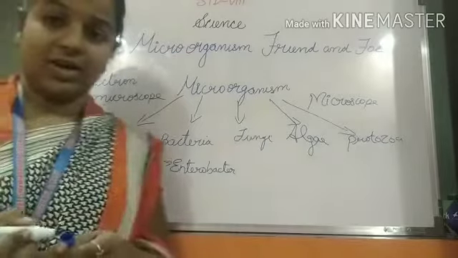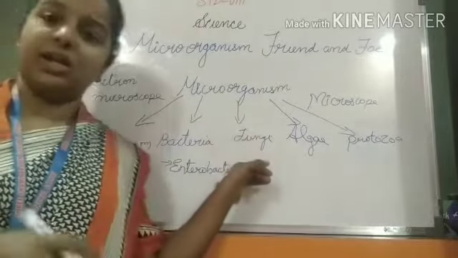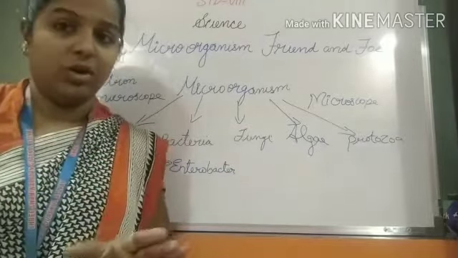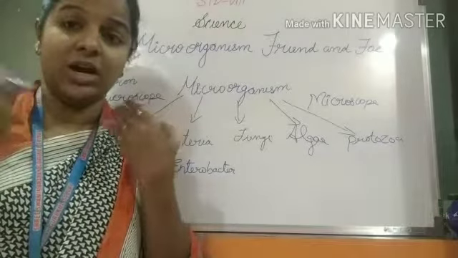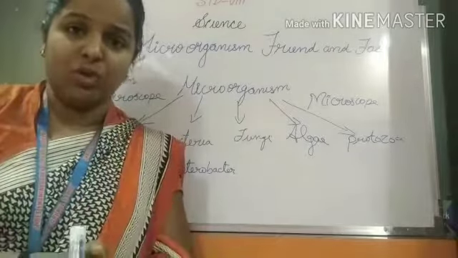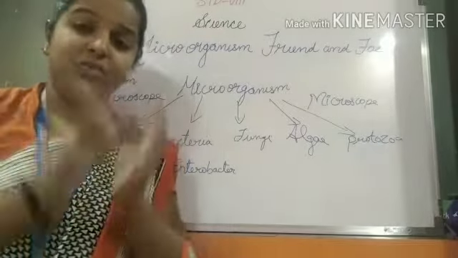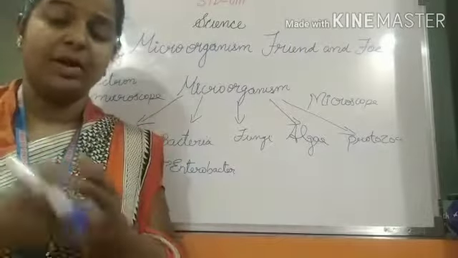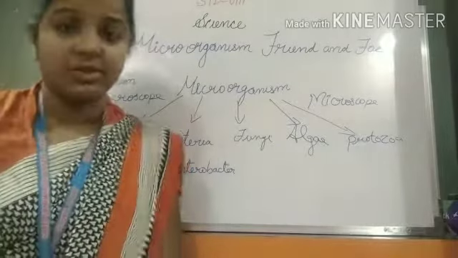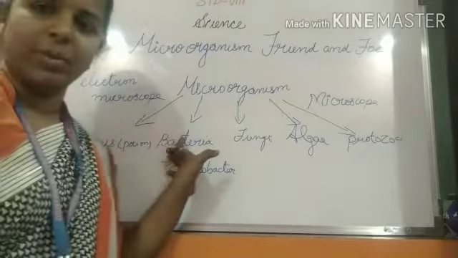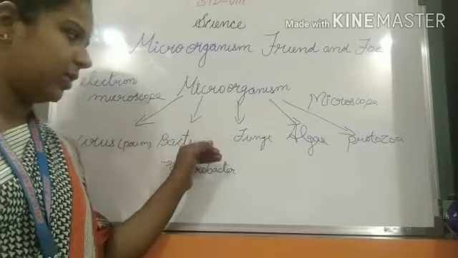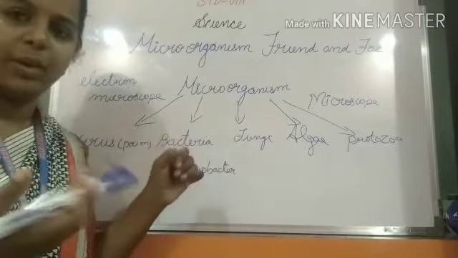Understand? In the intestine. So when this Enterobacter is in the stomach, it is good, but once it comes outside, it starts affecting. You can see houseflies sitting here and there, and if they sit on the food, what will happen? They will infect it with this type of bacteria, very bad infecting pathogens. Pathogens means germs that cause disease. So bacteria are the most common microorganisms found everywhere in the environment, can be seen by the microscope, and reproduce by binary fission.